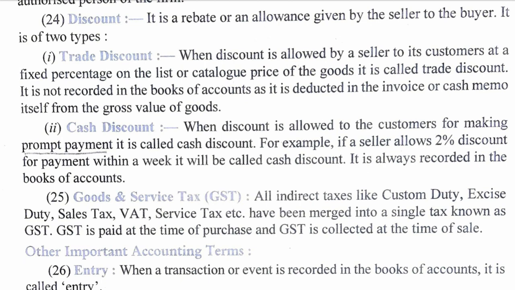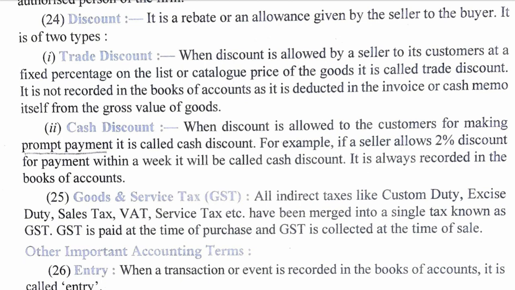Next is cash discount. This is when discount is allowed to customers for making prompt payment. So remember this, prompt payment, that means early payment. It is called cash discount. For example, if a seller allows 2% discount for payment within a week, it will be called cash discount. It is always recorded in the books of accounts.